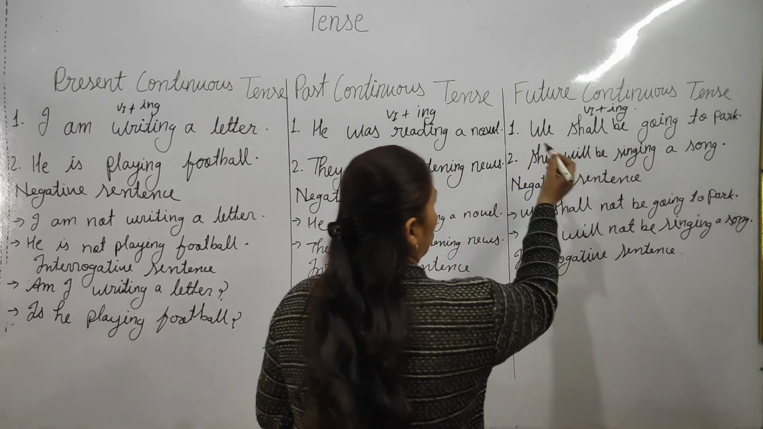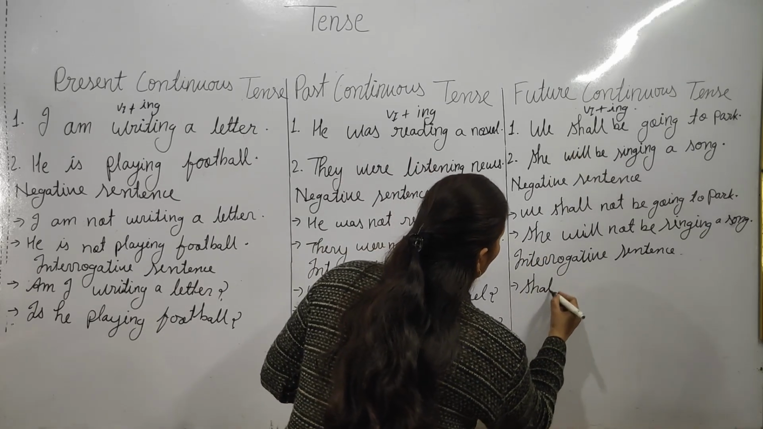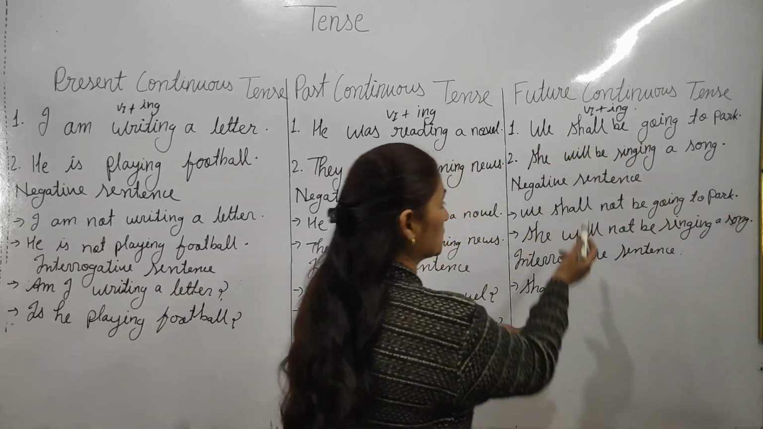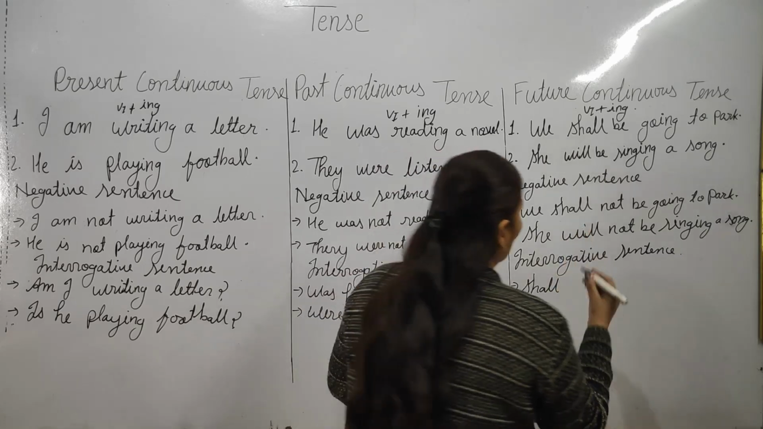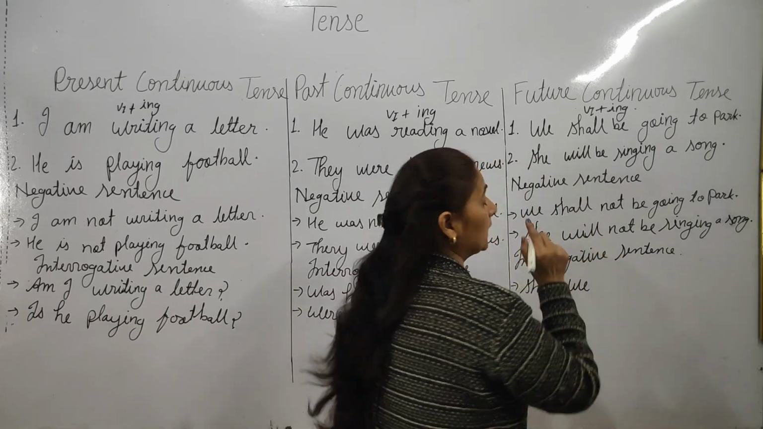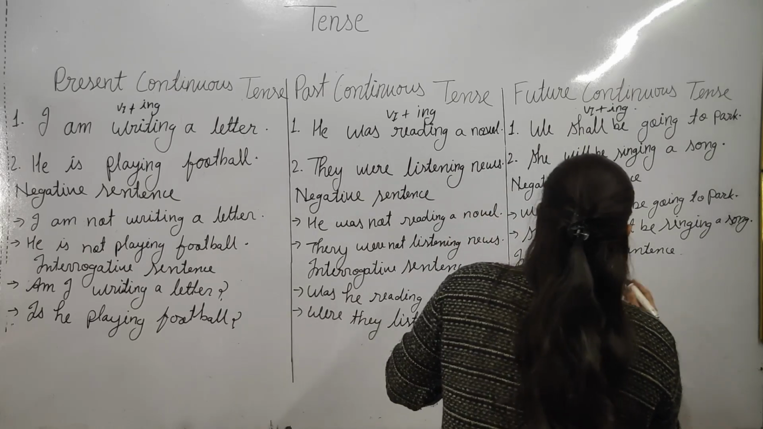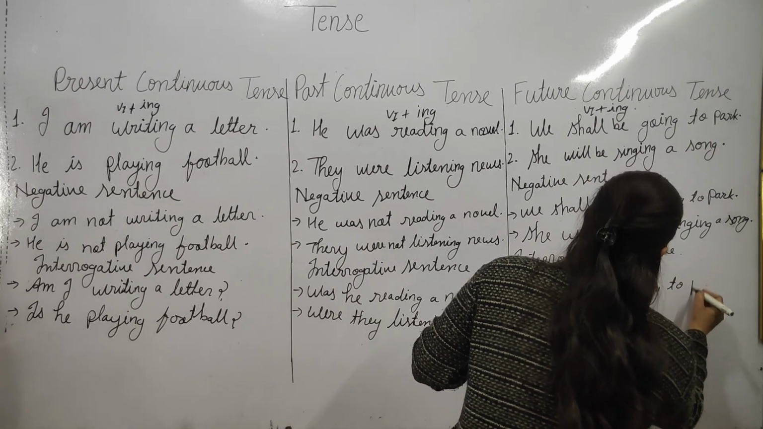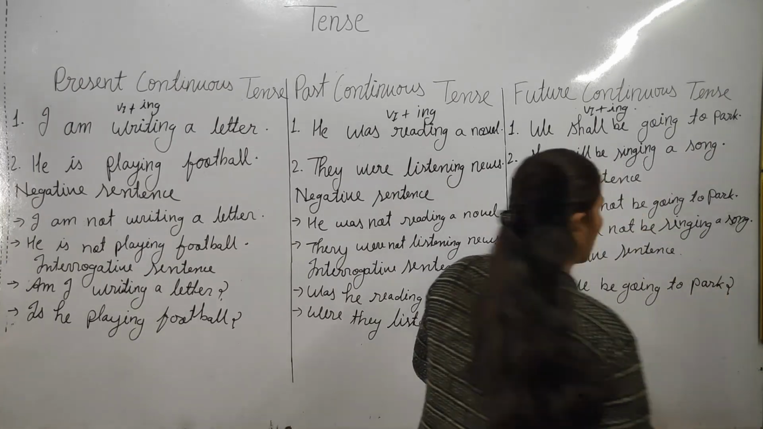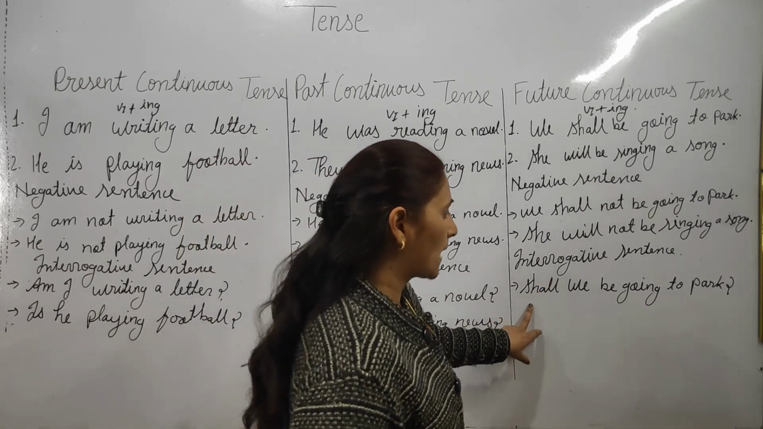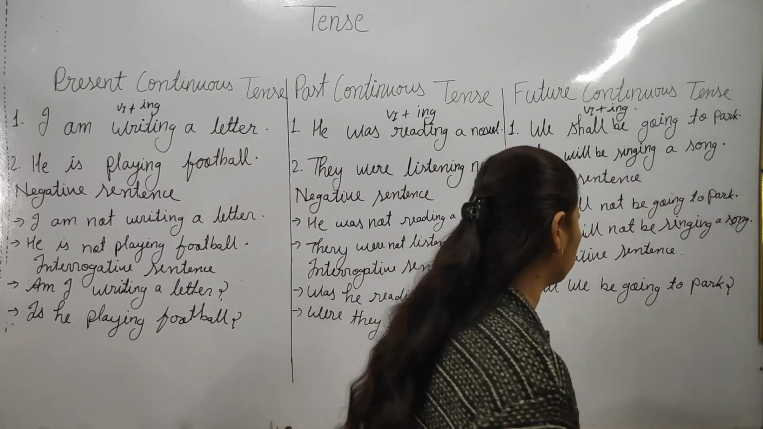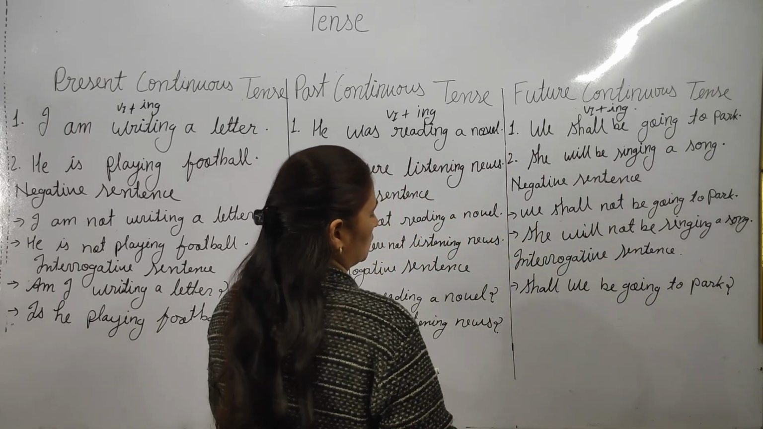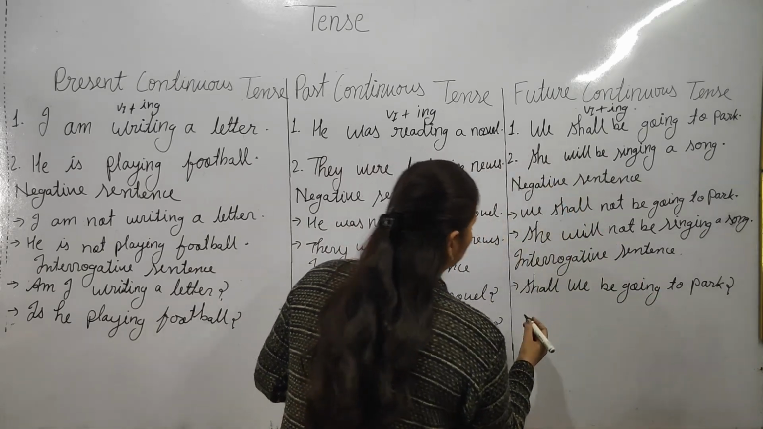Let me show you. Shall, then subject. What is the subject? We is the subject here. So while changing it into an interrogative sentence, we will put shall first, then the subject, we. Shall we be going to park? Then the question mark at the end. An interrogative sentence always begins with a capital letter and ends with a question mark. So, shall we be going to park? Now the next sentence.